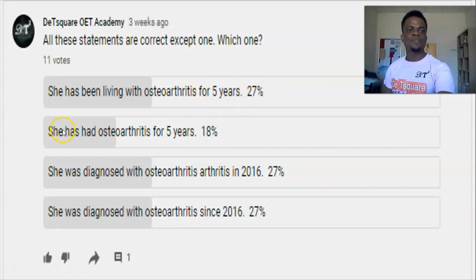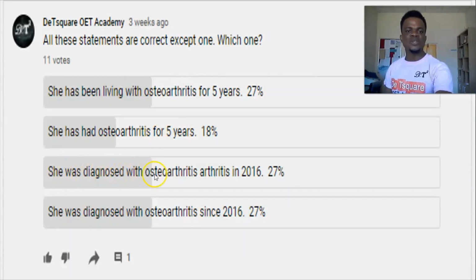So this is correct. She has had osteoarthritis for 5 years. This is a present perfect tense. The previous one is a present perfect continuous tense. This is a present perfect tense. So for present perfect tense and present perfect continuous tense, you use a range of time, not just a point in time. So here, this is also correct because we said she has had osteoarthritis for 5 years. We are giving a range of time. Look at the third statement.